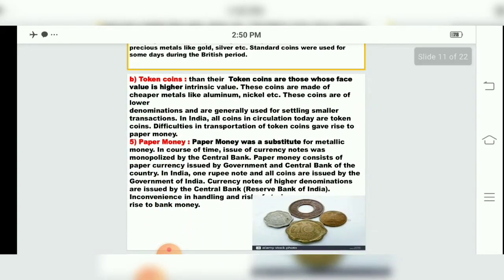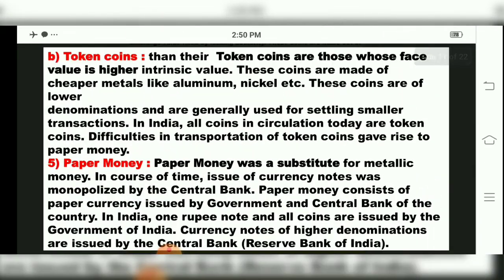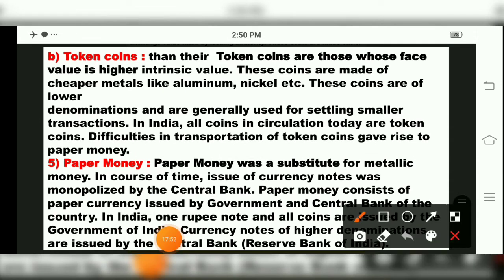Then come to the next, token coins. Under metallic coins, the next is token coins. Now what are token coins? Token coins are those whose face value is higher than their intrinsic value. Means what? Over here we are spending more money on making them, but in return we are not getting so much amount.